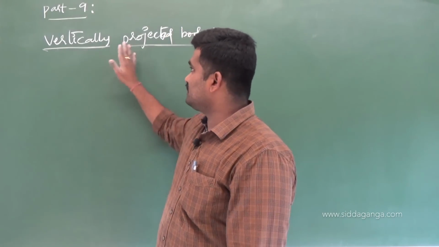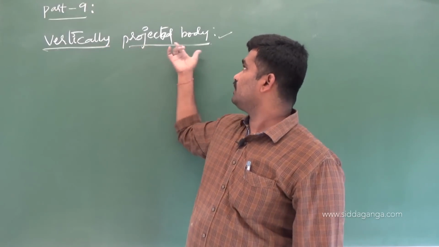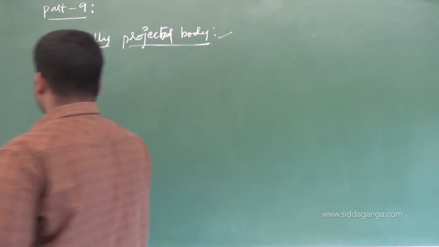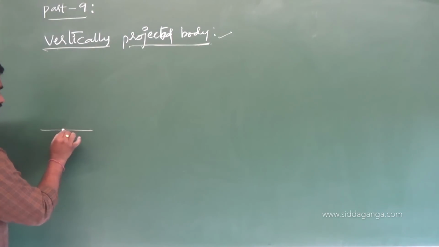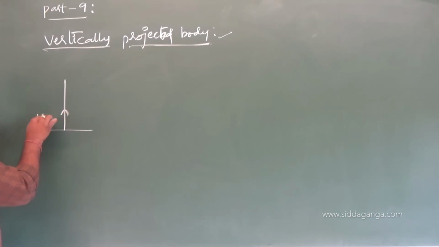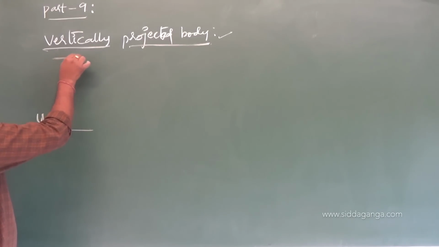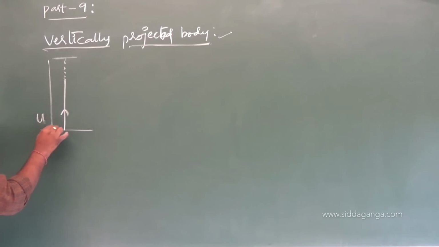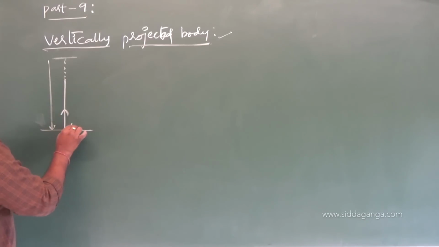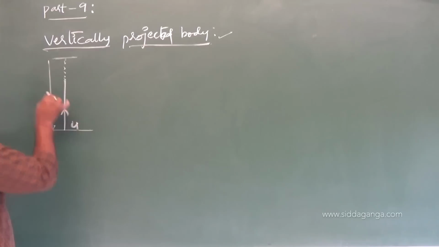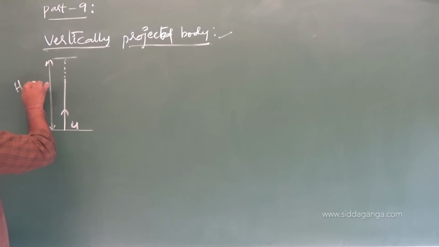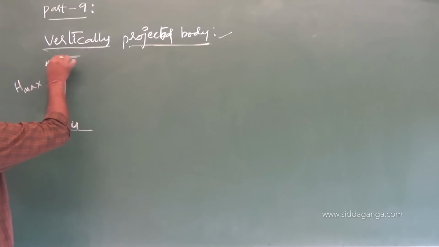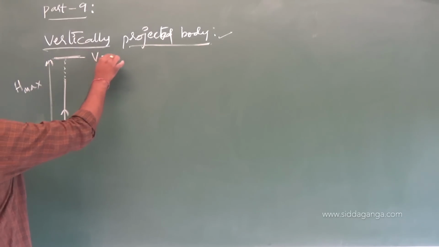So now this particular motion has to be studied under the heading of what? Vertically projected body. Now I am going to consider such a body. A body is thrown vertically up with a certain velocity. No doubt it moves up, and finally it reaches the maximum height. This is H maximum. U is the initial velocity I have given, and this is the maximum height the body has reached, H max. And when it reaches the maximum height, what happens? Its velocity will become 0.